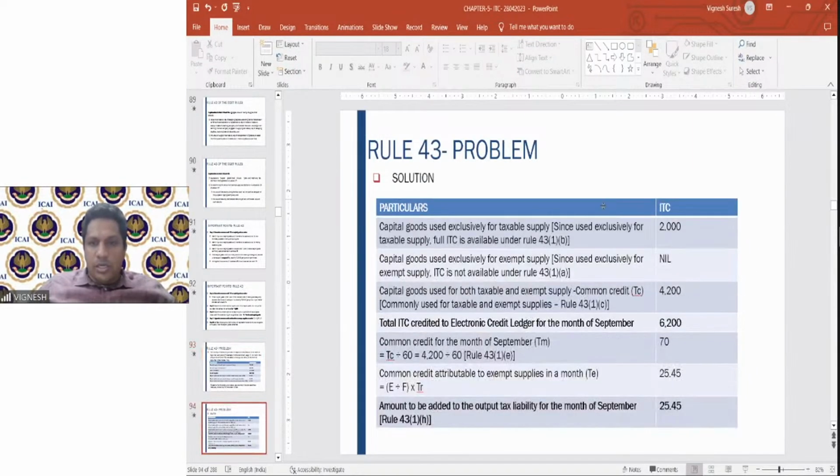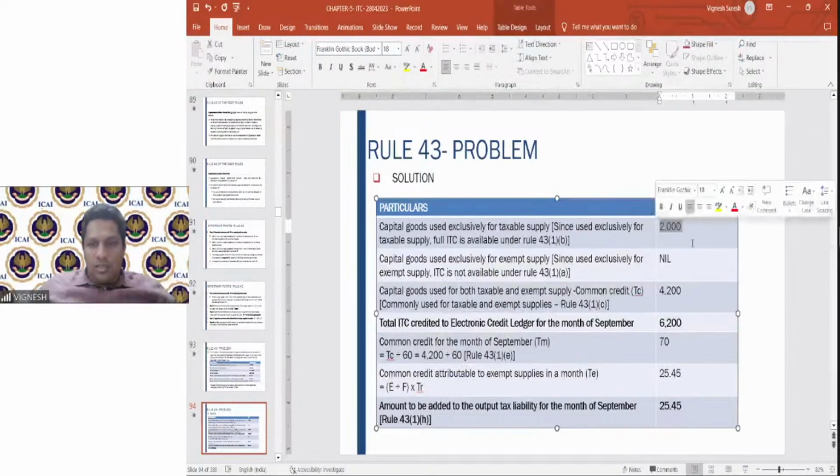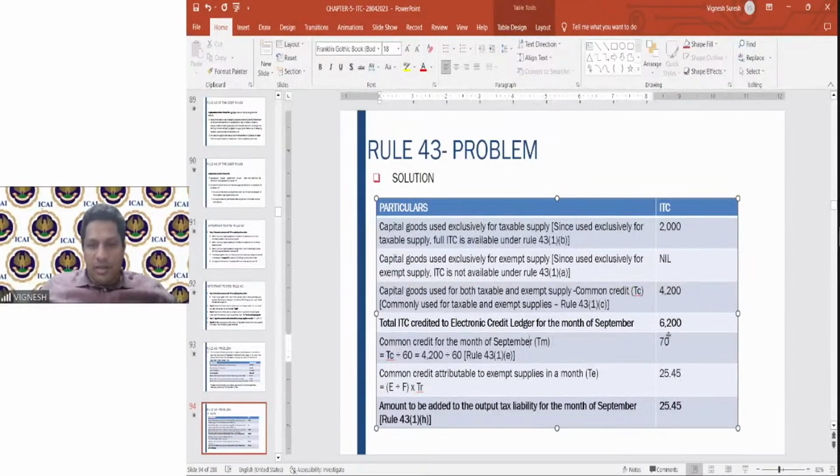So if you look at the solution here, this 2000 you can straight away take. This nothing you will take. This 4200 you will take. So total ITC 6200. Common credit you have to look only for this particular one, because this is used for both the taxable and the exempt supply. So 4200 divided by 60, common credit for the month of September is 70 rupees.